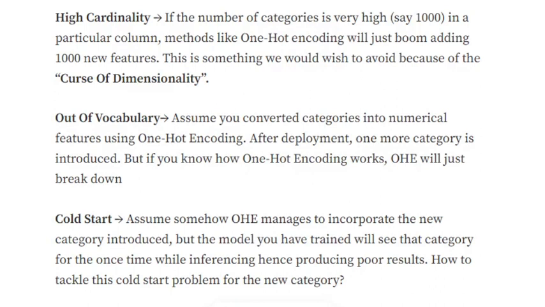So these are three major problems that we may face with one hot encoding: high cardinality, out of vocabulary, and cold start.